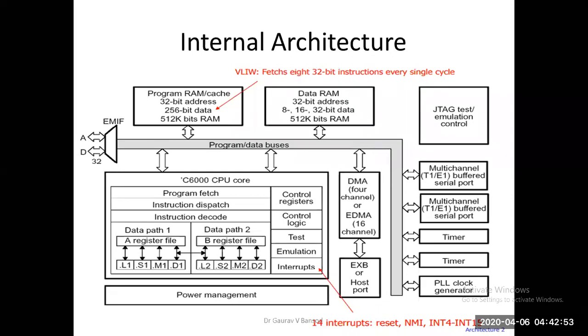Then the power management block is used for reducing power consumption. It reduces the clocking of your processor, and if you get greater control over the clocking strategy of your controller, then ultimately you reduce the power consumption, because DSP operation is a memory-hogging application. Any memory-hogging application demands more power, so it consumes more power.